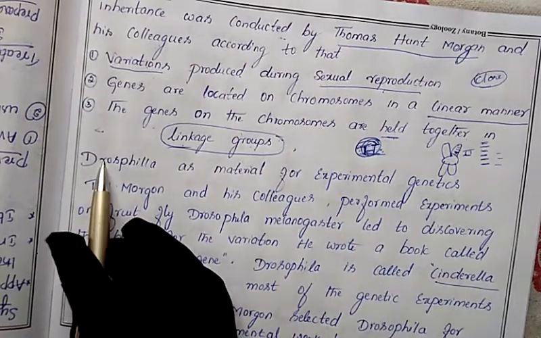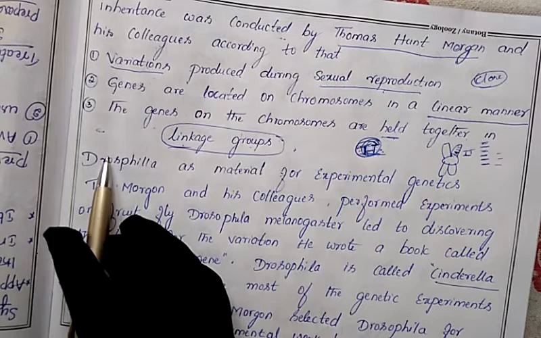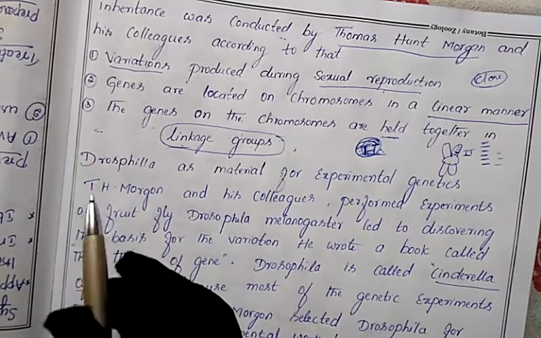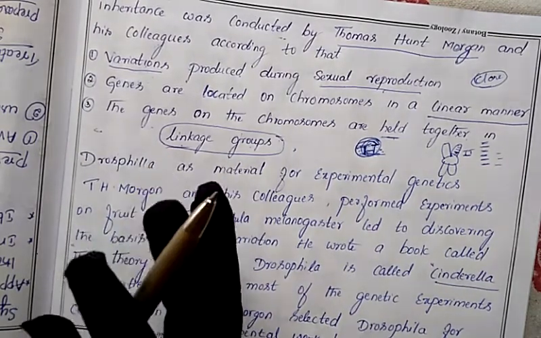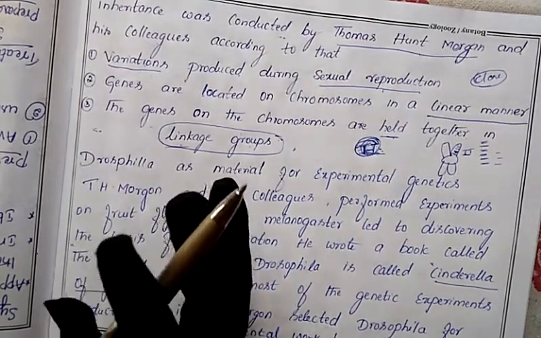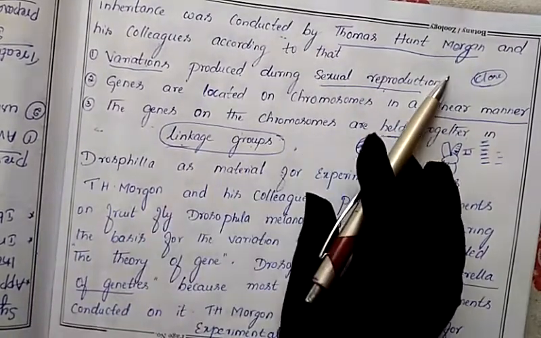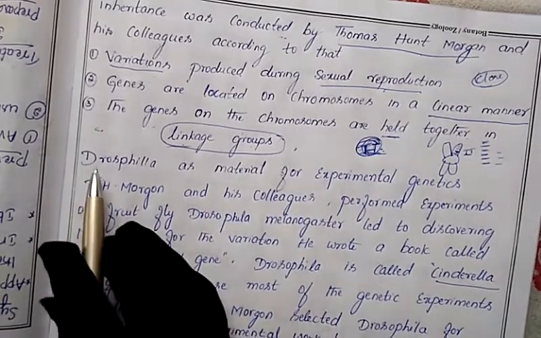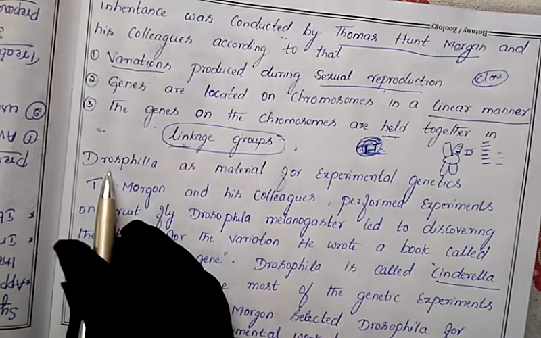Drosophila, even in your textbook in the first chapter, the diagram is also mentioned. Just as Mendel conducted his experiment and took the pea plant, which is nothing but Pisum sativum, in the same manner Thomas Hunt Morgan, T.H. Morgan, took an organism to conduct his experiment. Which organism? He took an insect called Drosophila.